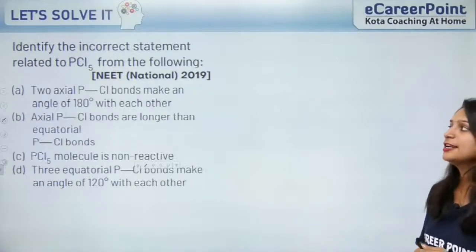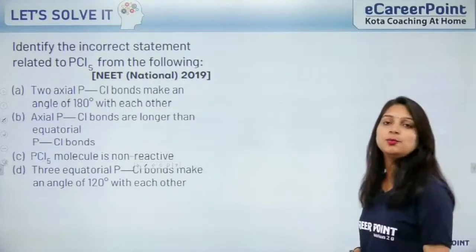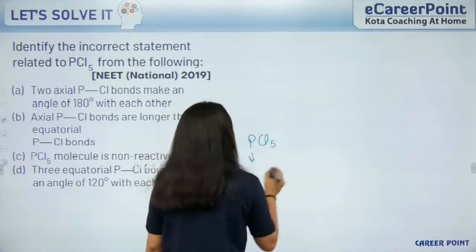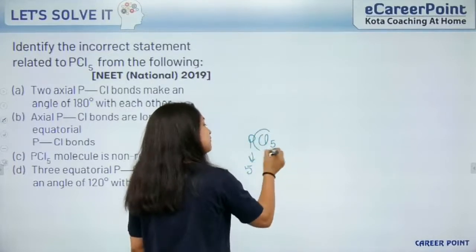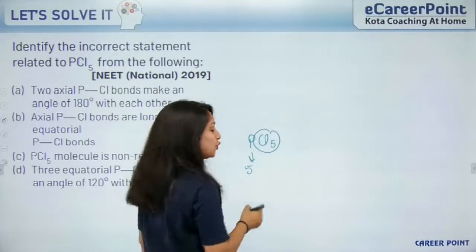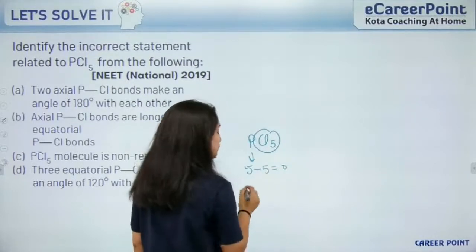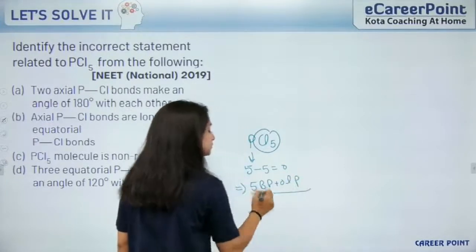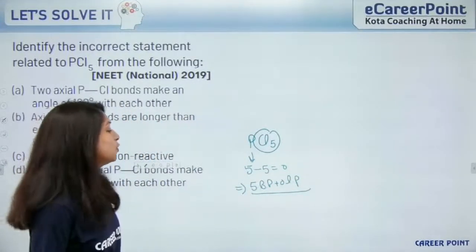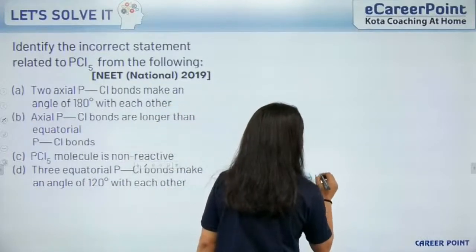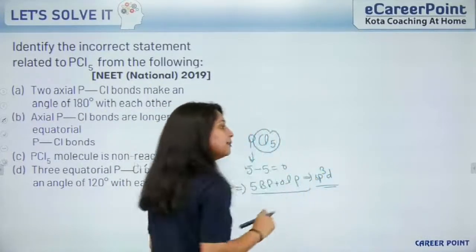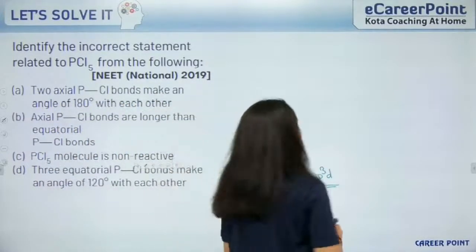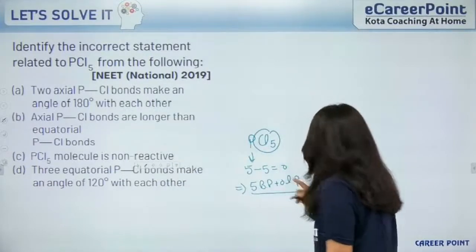Moving to the next question, identify the incorrect statement related to PCl5. We have PCl5. Phosphorus has 5 valence electrons, right? 5 electrons are shared by chlorine. 5 minus 5 is equal to 0. That means 5 bond pairs plus 0 lone pairs. That means sp3d is the hybridization, and triangular bipyramidal (TBP) will be the geometry or shape of this PCl5.